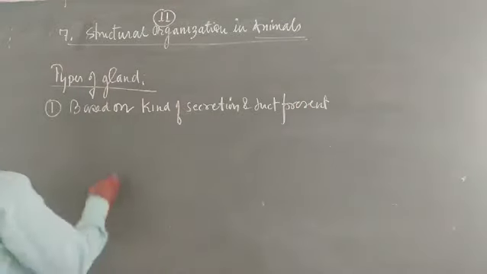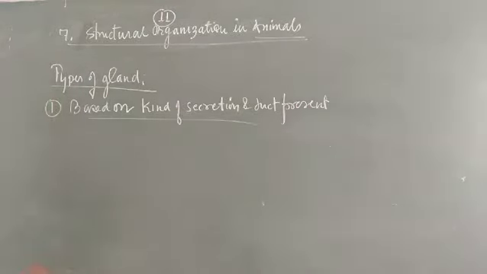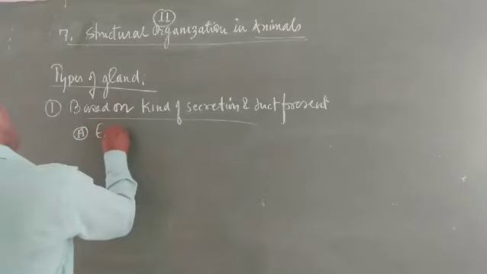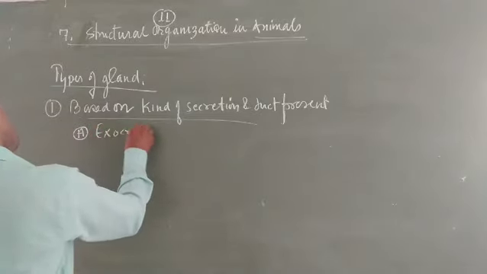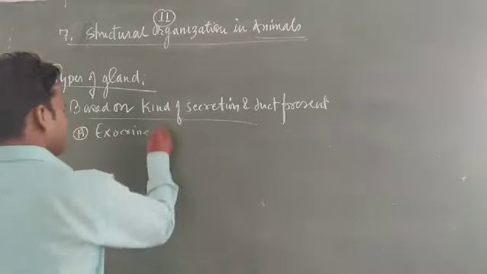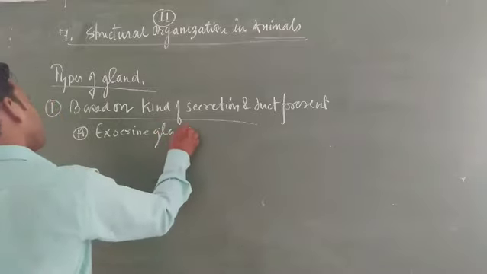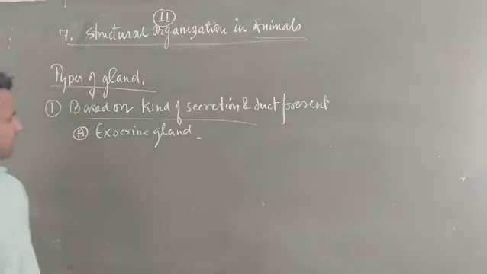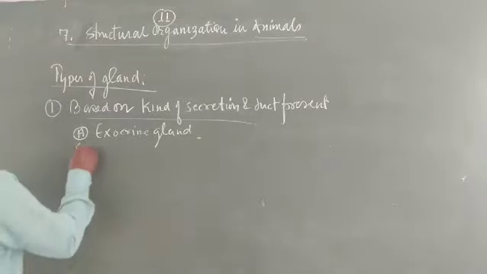On this basis the glands are classified in two categories. First is the exocrine gland. Exocrine glands are those which have a duct, and they release their enzymes with the help of a duct, like the pancreas, which has a pancreatic duct. Second is the